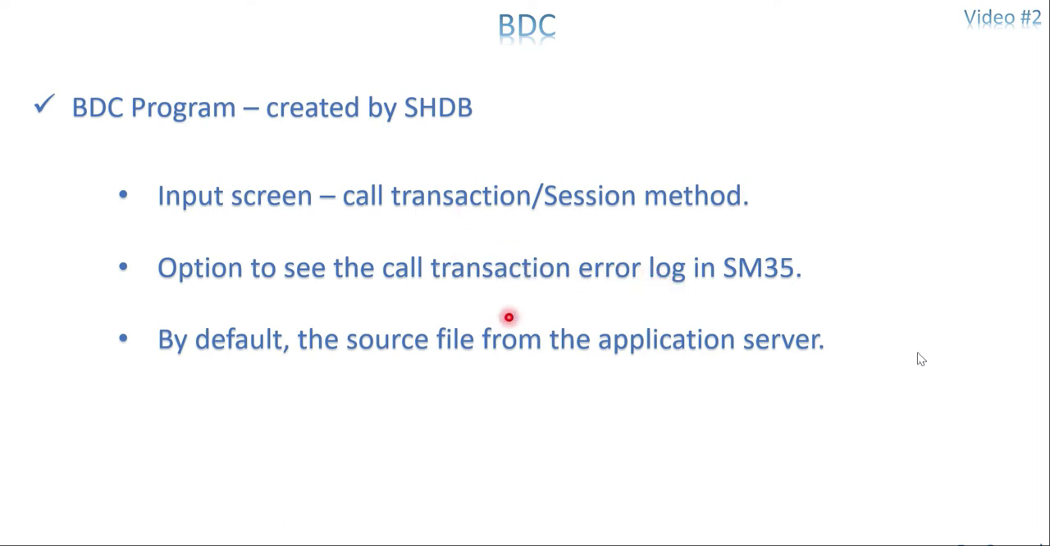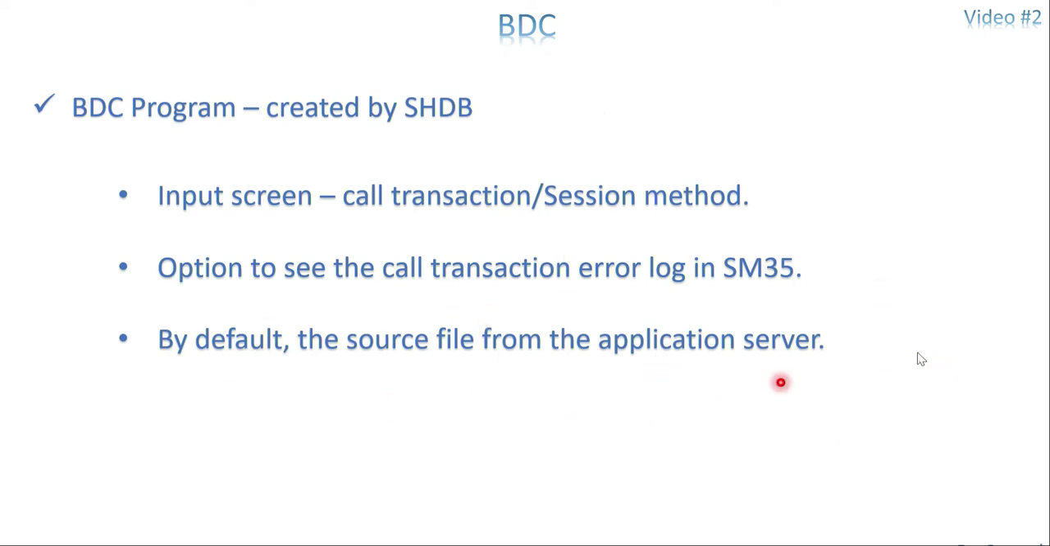That's what I mentioned. If the program is generated from SHDB, then you have an option to hold or create the error information in SM35. Only the errors, not the entire detailed messages. Suppose there are 10 records and 3 get errors, only those 3 are going to be saved in SM35, not all 10.